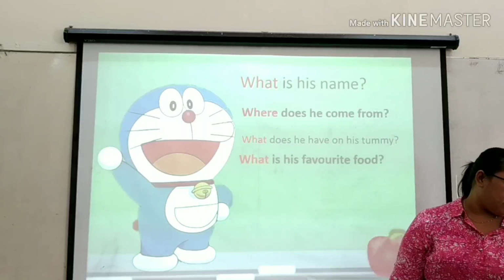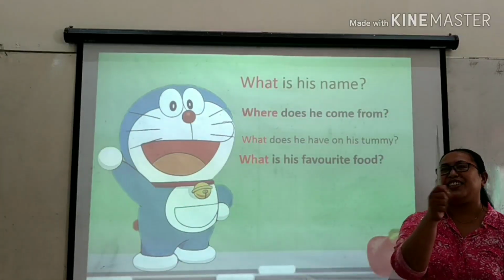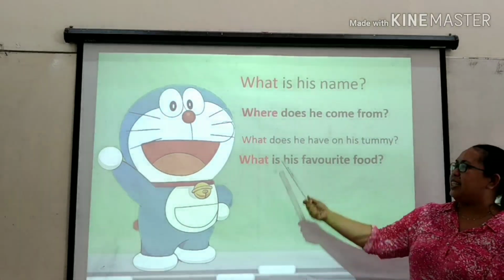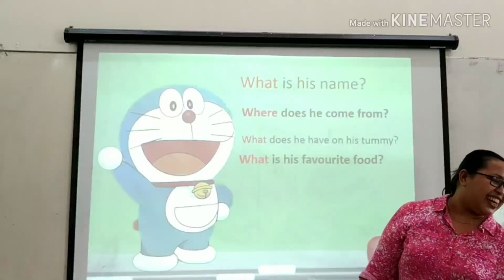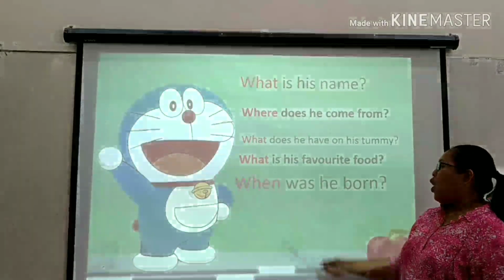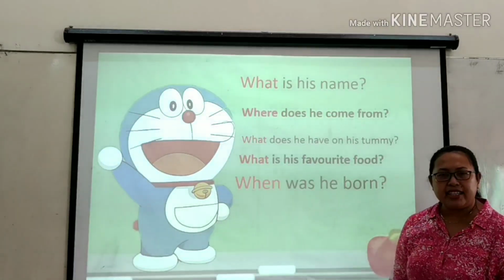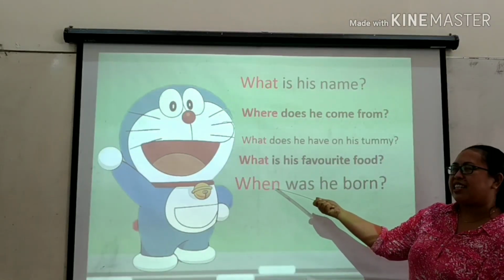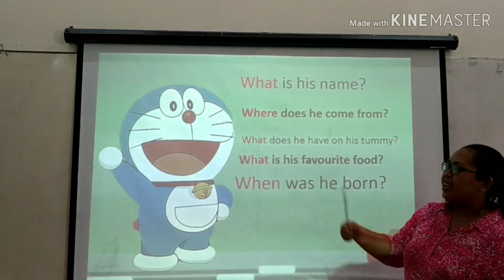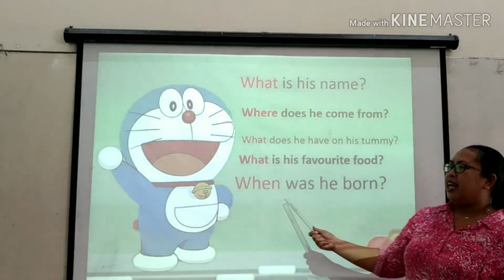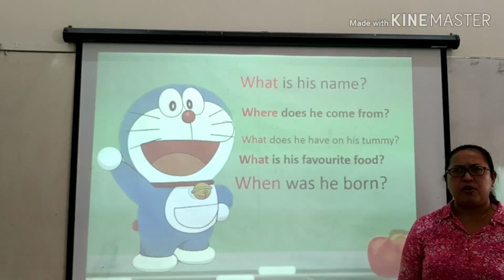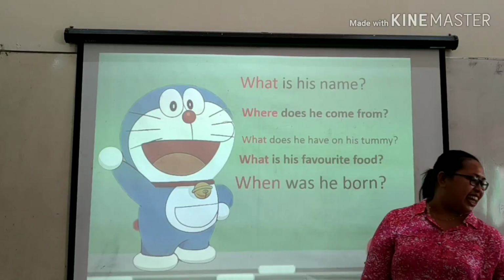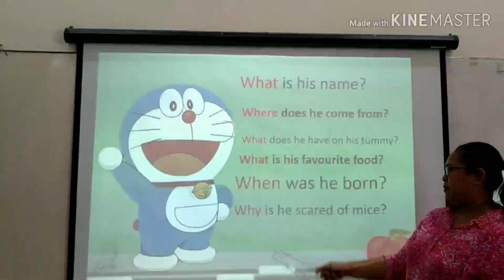Next question. What is his favorite food? I know you guys know this answer. Yes, correct. His favorite food is dorayaki. Okay, next. When was he born? Do you know that? This is kind of a pretty difficult question. Okay, we can say he was born in the 21st century. What is that, 21st century? Yes, abad ke-21. Okay, let's go to the next question.